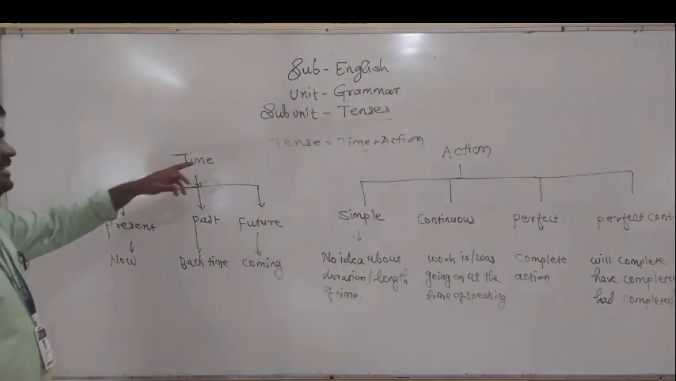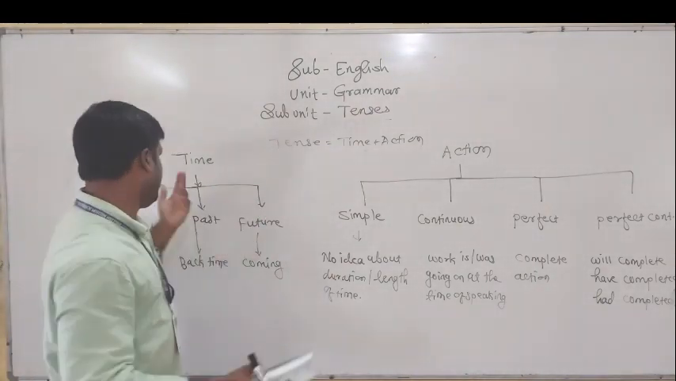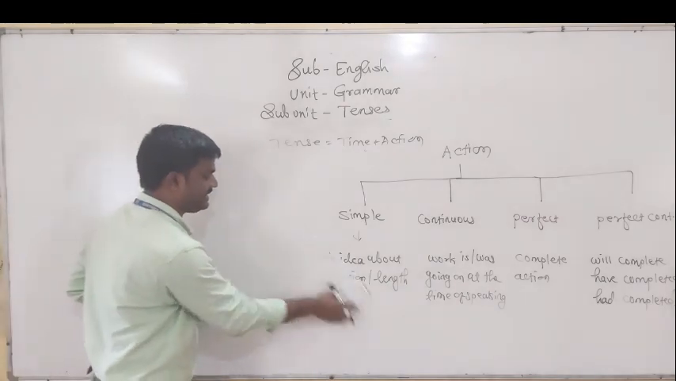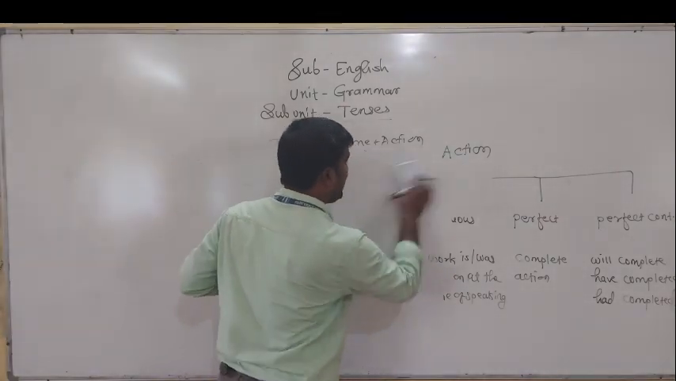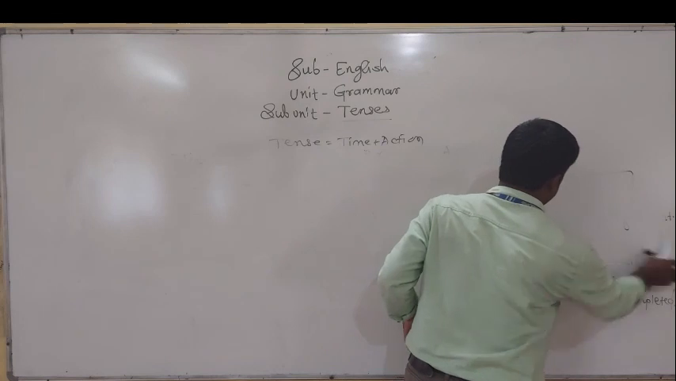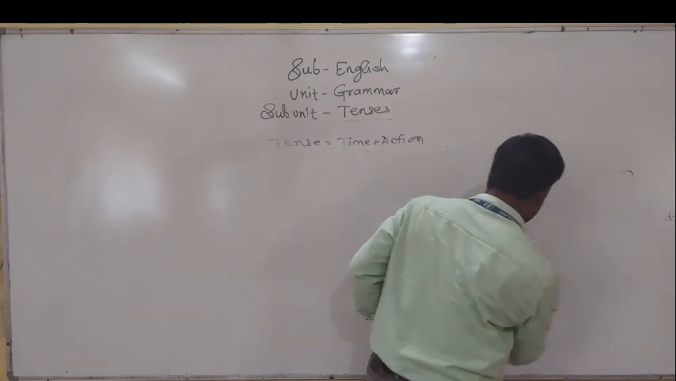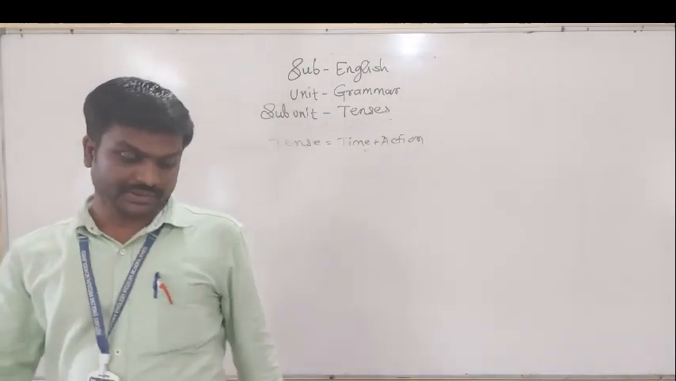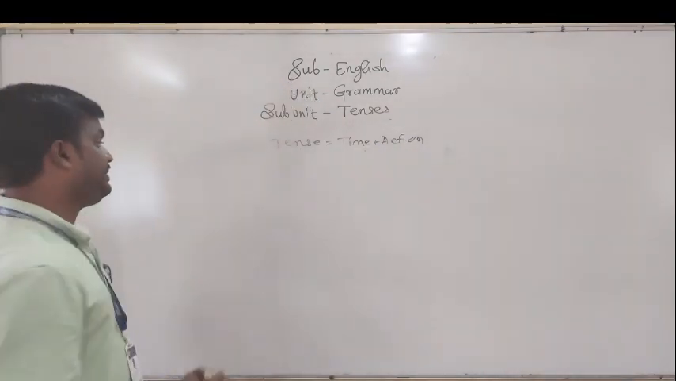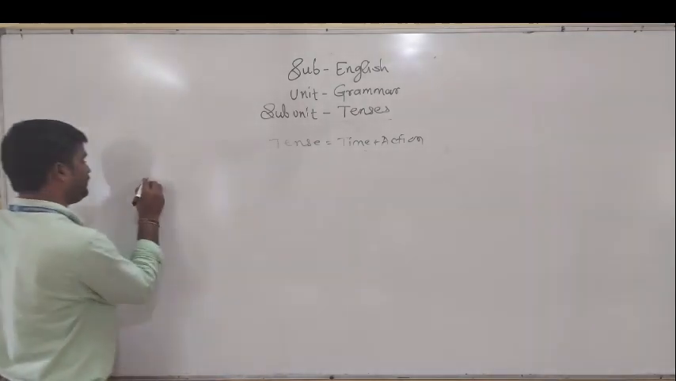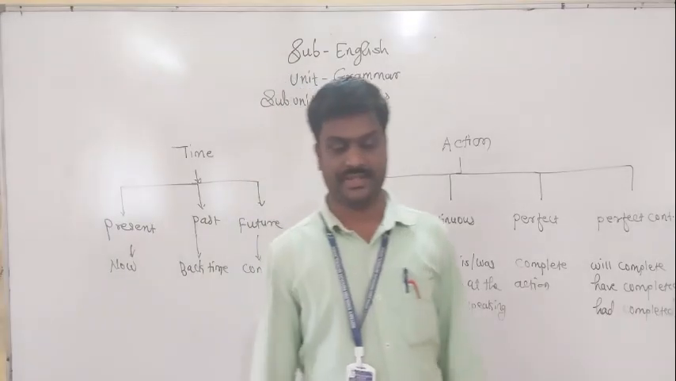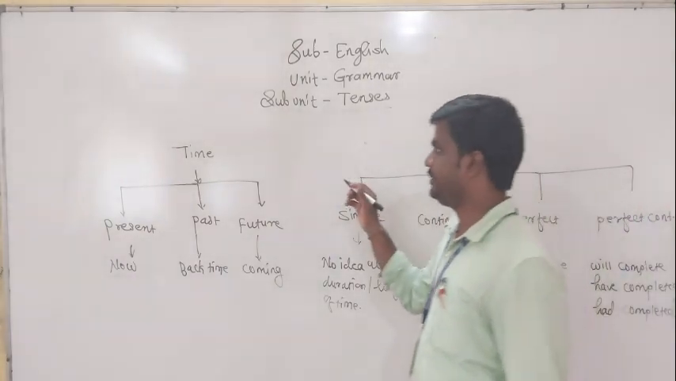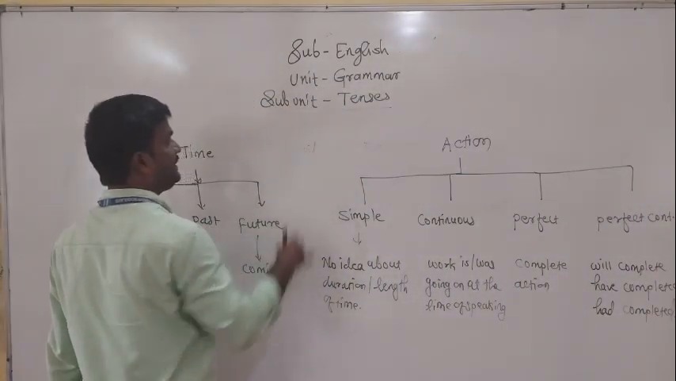Now the question is here. See, tense is equal to what? Time plus action, and so we have to join these. We have to join the tenses, and because of that, we are getting tenses like this. We are getting the types of tenses based on the time and action. There are four parts we are getting. I told you, tense is time plus action.